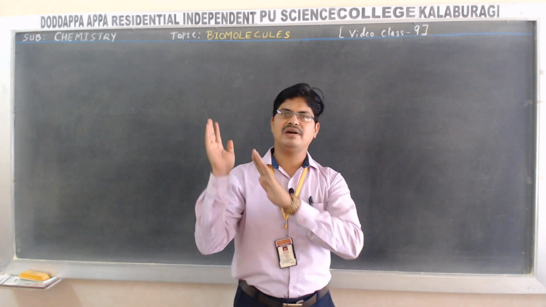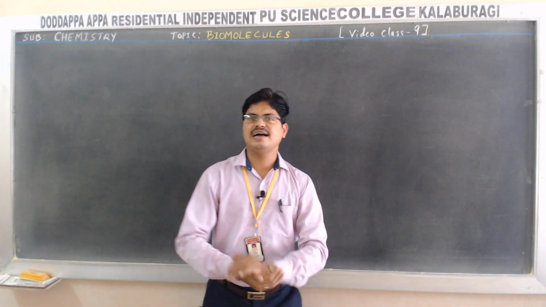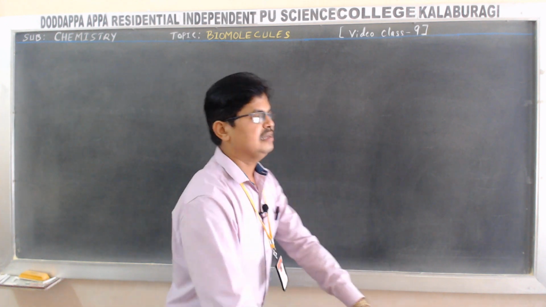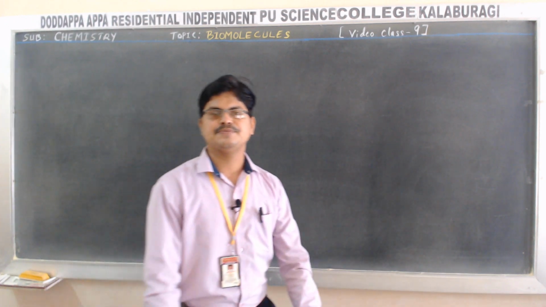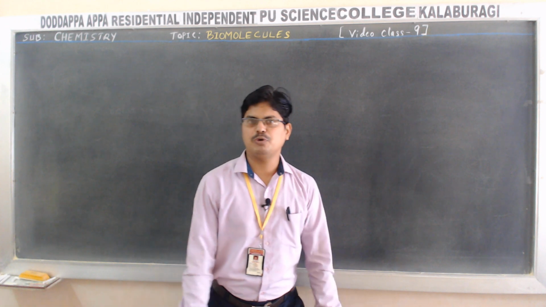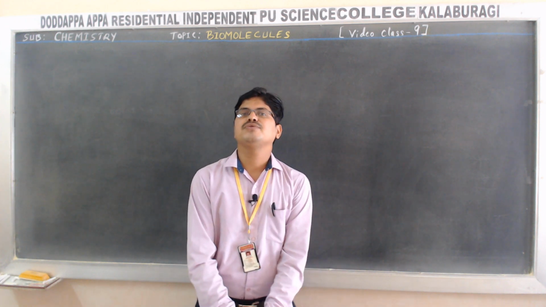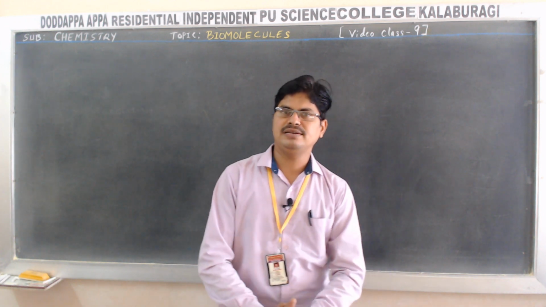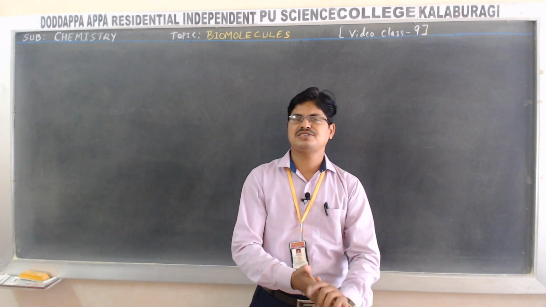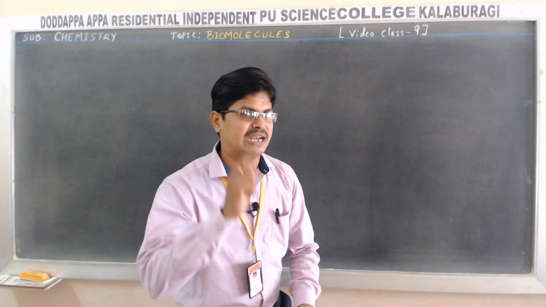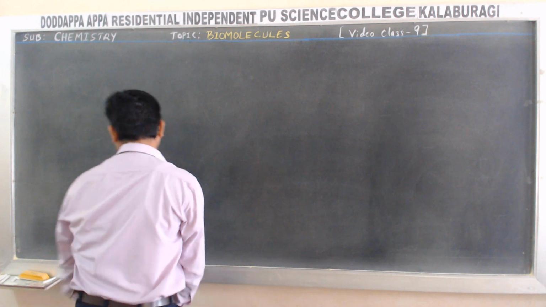That is what we came across in the last class. In today's class, let us focus on denaturation of protein, followed by biological importance of protein, followed by vitamins. Okay, so now let me begin with denaturation of protein.